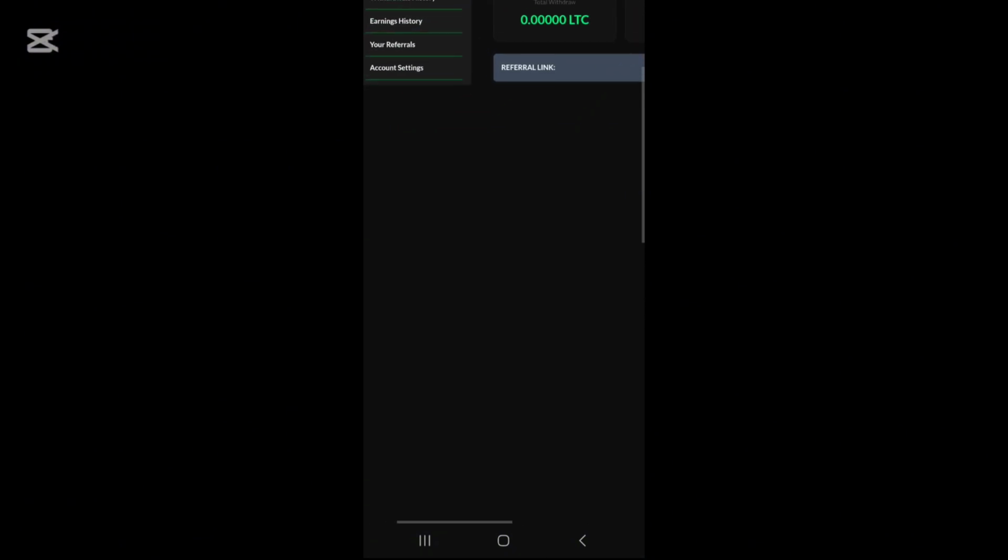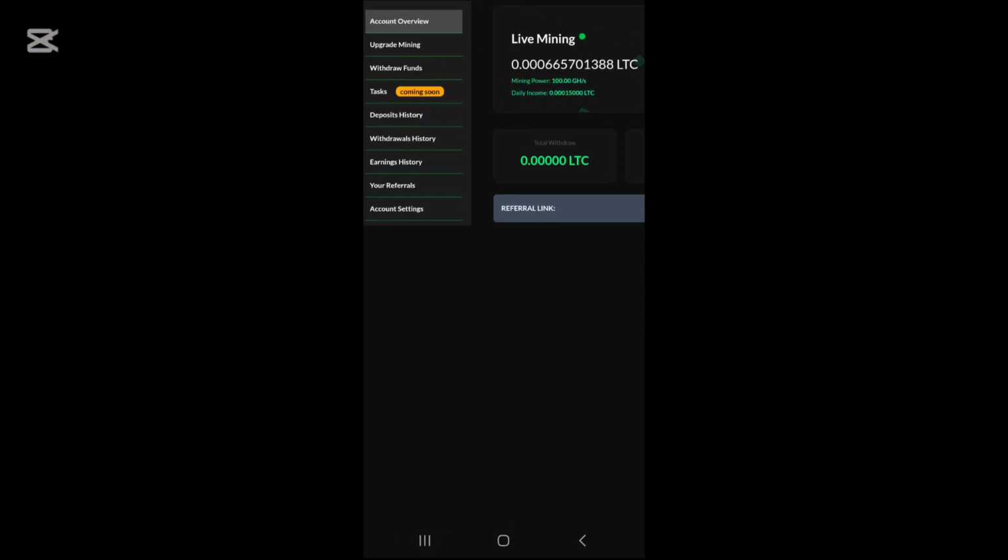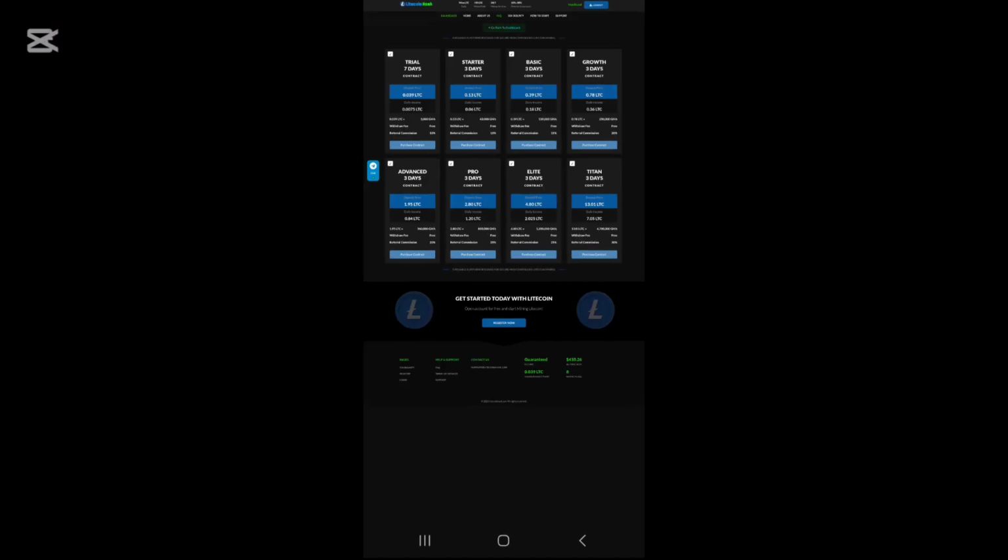You can make a deposit. You can also go other ways to increase your earning to generate a number of benefits. We have both methods available. And if you want to increase your earning with the help of a deposit, you need to purchase plans over here. We have a number of plans available. Just click on upgrade mining now.